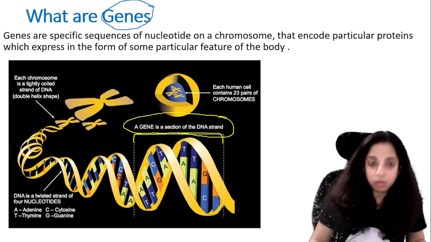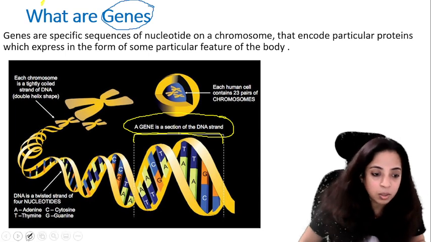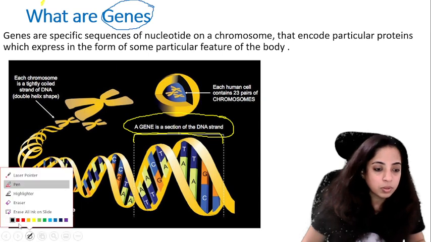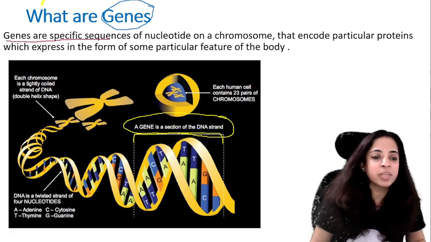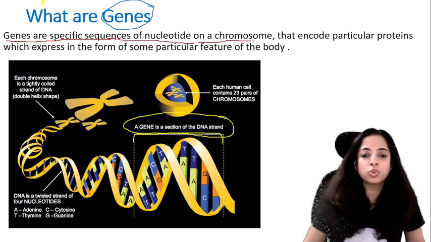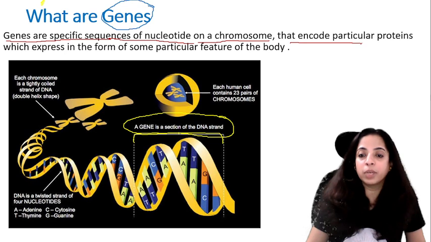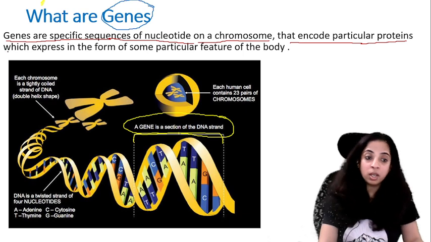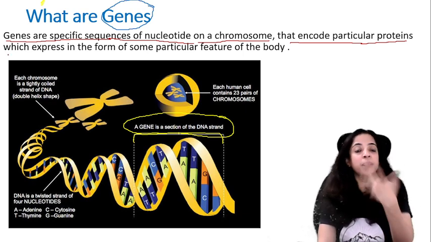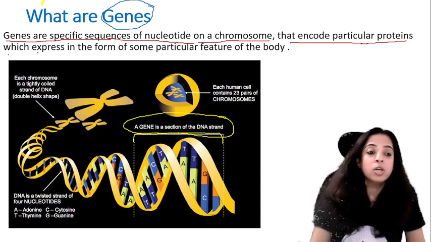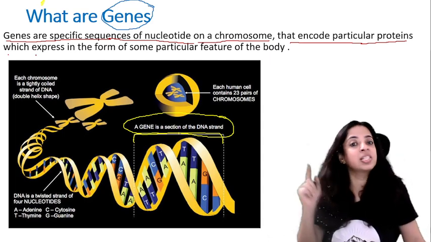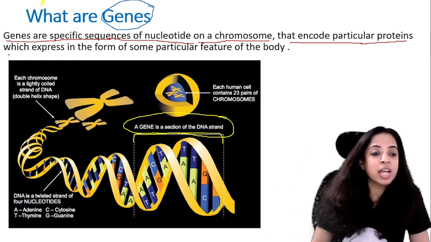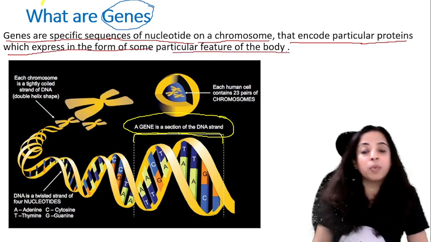See here. Wait. Let me change the color. So what are genes? Genes are a specific sequence of a nucleotide on a chromosome that encodes a particular protein. ठीक है, तो अगर एक particular sequence है, so it will encode a particular protein. Now how does this express? Express means कैसा दिखता है. Okay, so I will again repeat. Genes are the specific sequence of nucleotide on a chromosome that encodes a particular protein which is expressed in the form of some particular feature of the body.